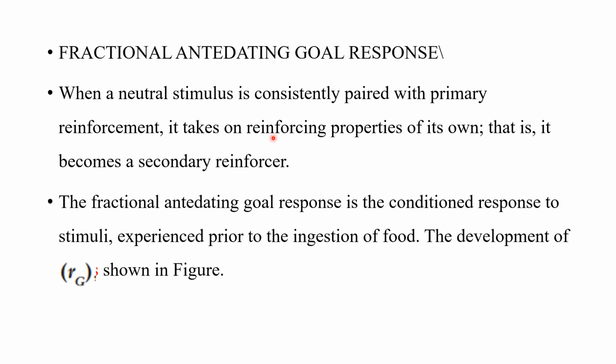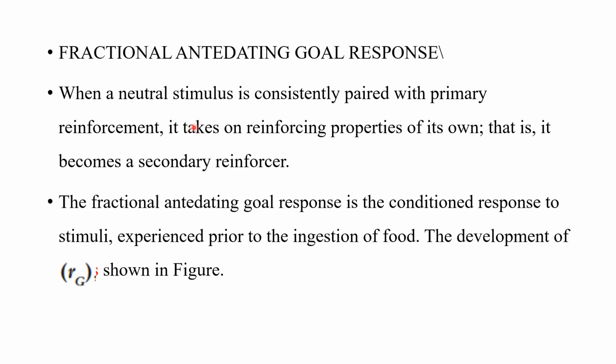You know how when we pair a neutral stimulus to a stimulus that elicits a response, we can also link the one that we condition to another higher order stimulus. Suppose I am conditioning bell and food. Now I can also bring another stimulus, for example light, and condition the light and the bell. So when I try to condition the light and the bell, this dog might start salivating even in the presence of light. It might not need the bell.